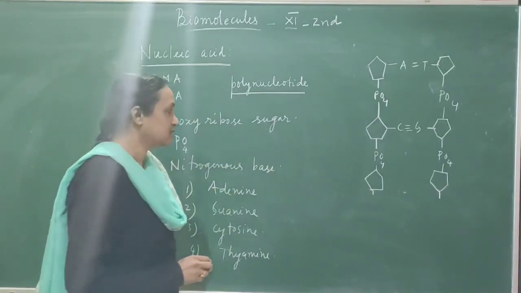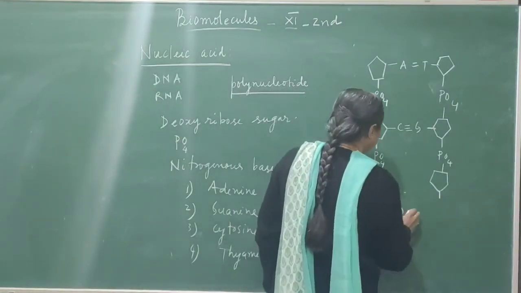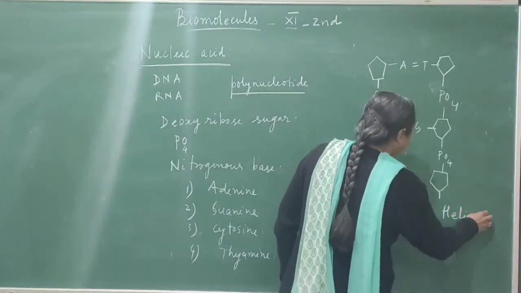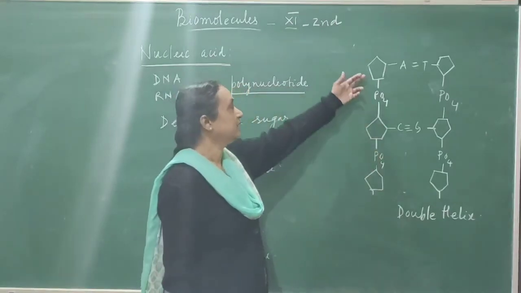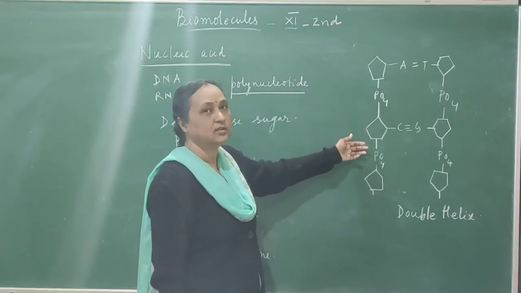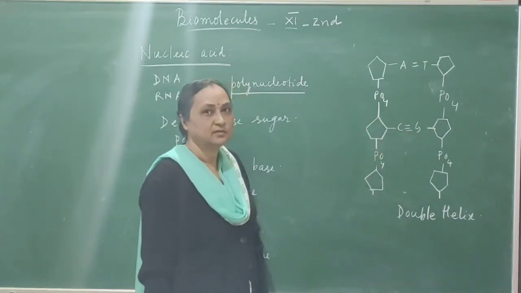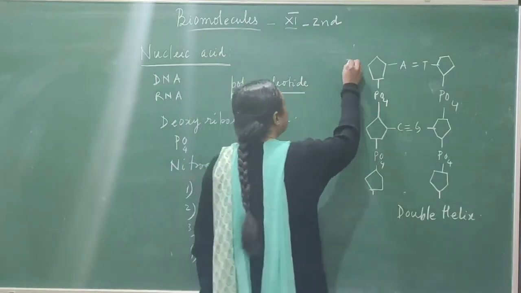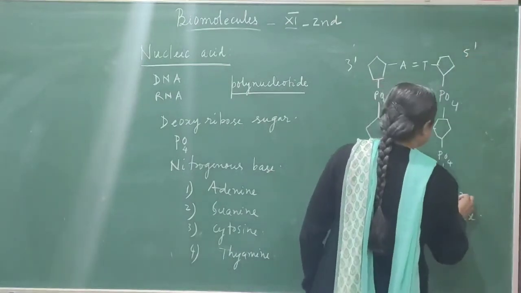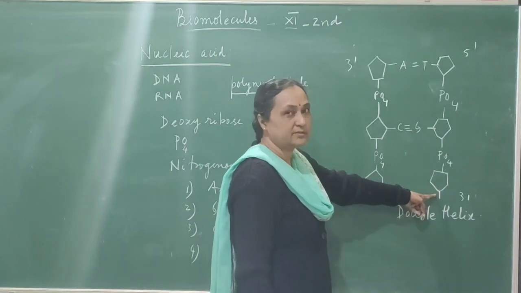If you study the structure of the chromosome, which is made by DNA, the chromosome has a double helix. Mainly in the backbone you can find deoxyribose sugar and alternate phosphate, then again deoxyribose sugar and alternate phosphate, and so on. The direction of the two helices is different. One is called 3' to 5', another is called 5' to 3'. So here you see the direction is different.